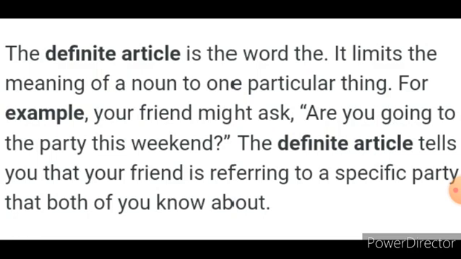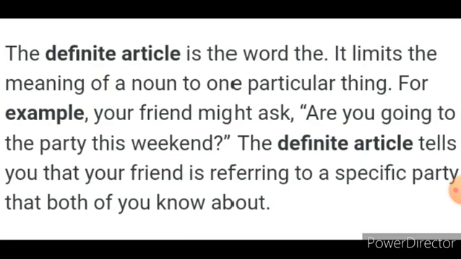So here, the article is used as the party. So it refers to a specific thing. Both friends know about the specific thing. So the party, the definite article tells you that your friend is referring to a specific party, a particular party that both of you know about.